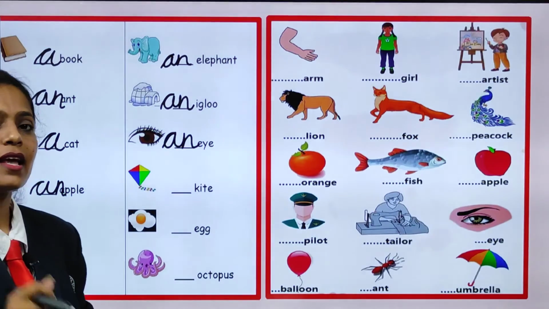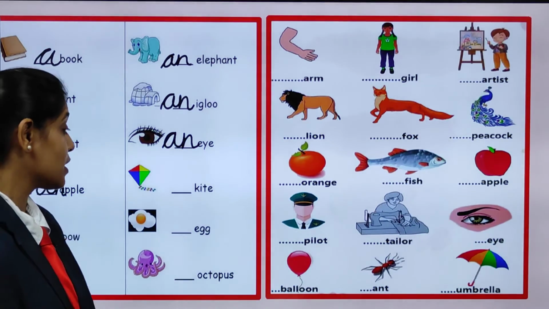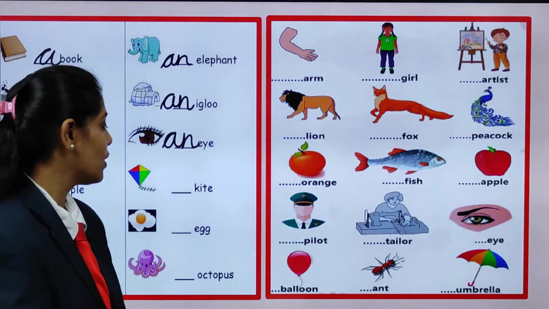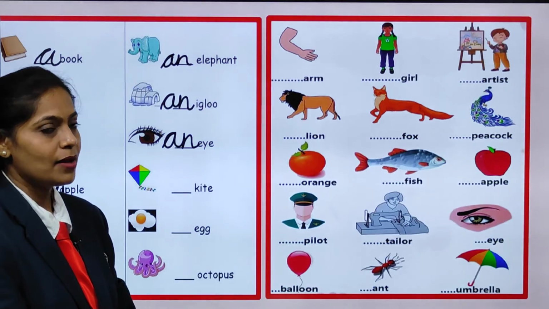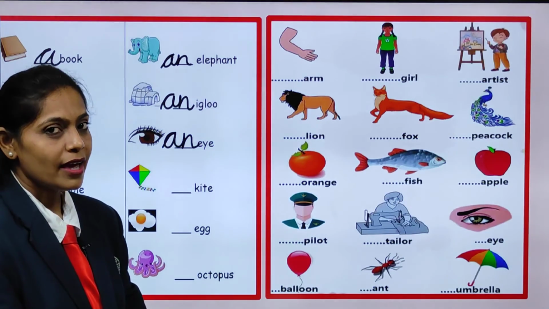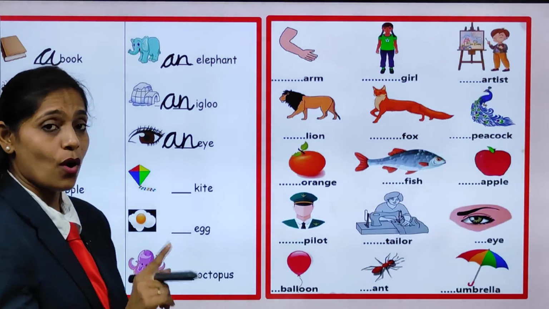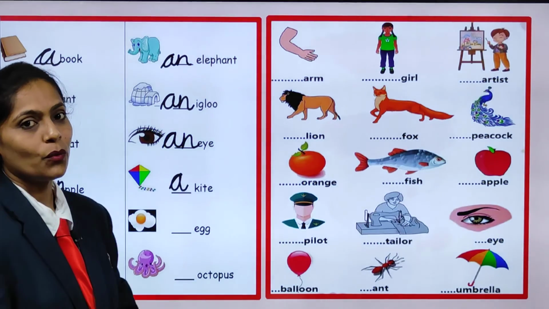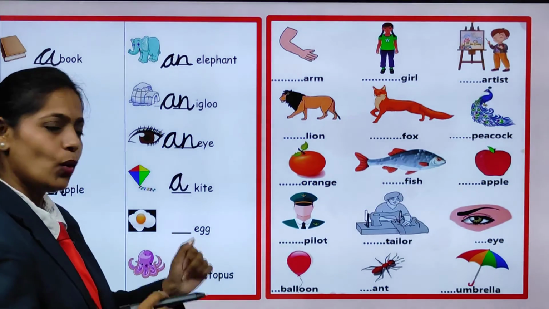Okay, what is this? Correct, kite. What is the initial sound? Yes, it is K. So, what are we going to write there? Yes, it is a consonant. It is not a vowel. So, we are going to write a kite. Very good.